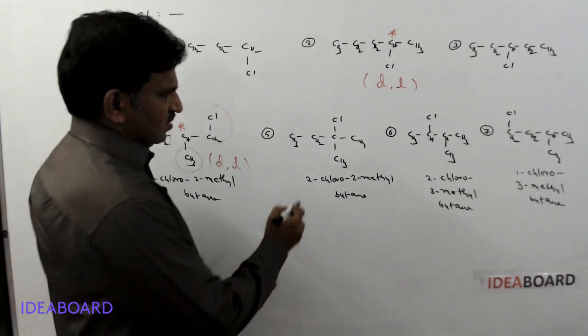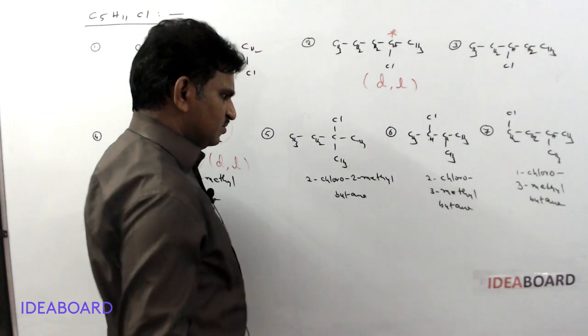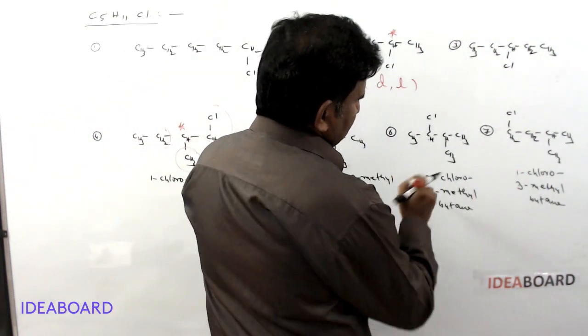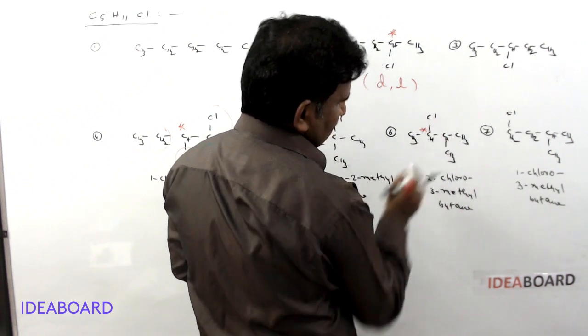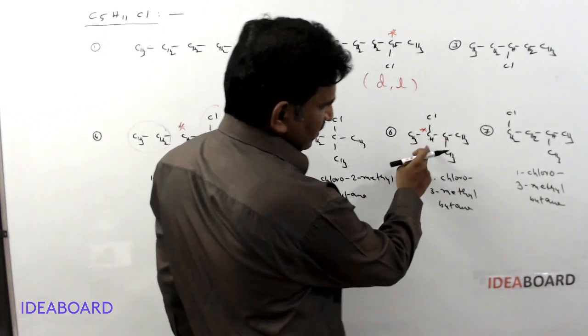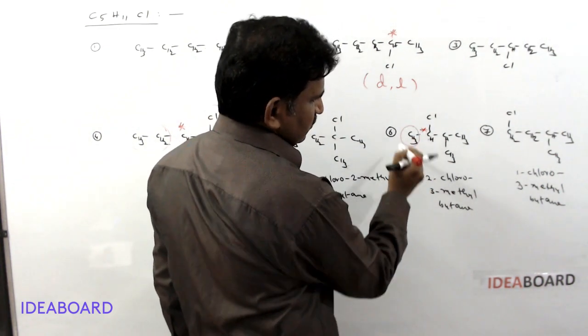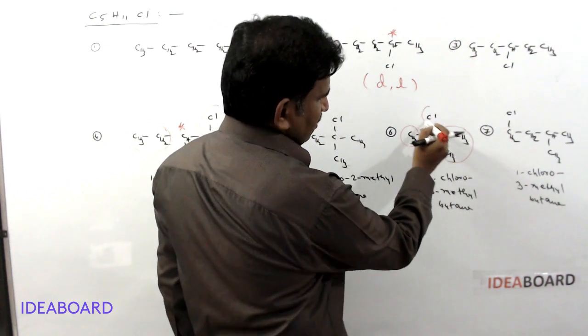Next, here 3, 2 same and these 2 are the same on this carbon. So no chiral. Here this carbon is considered a chiral center. How is it chiral? This carbon has these types of groups: this is one group, this is entirely another group, and this is another group.